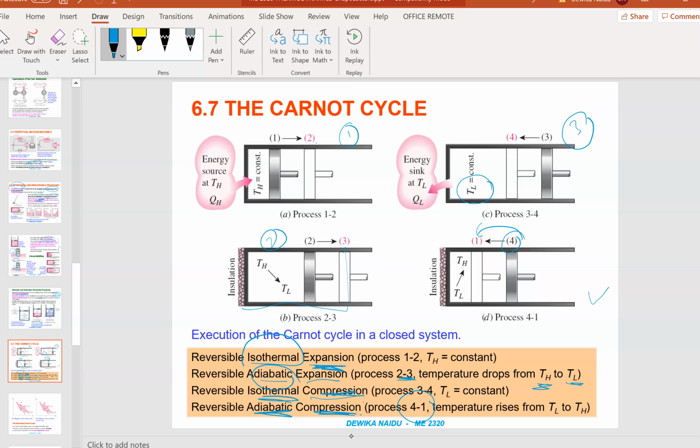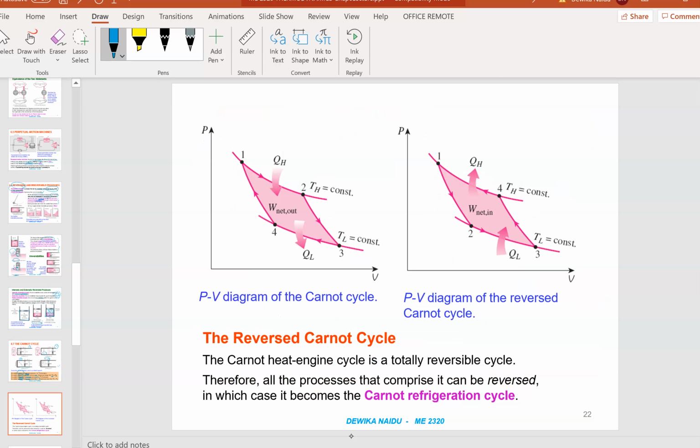So this whole process 1 to 2, 2 to 3, 3 to 4 and 4 to 1 will be represented by this PV diagram. So this is a PV diagram for the Carnot cycle, and this will be for a reverse Carnot cycle. So let's look at the difference. 1 to 2, there is a QH going in, and then the pressure is actually dropping, and we have an expansion in the volume. So how to look at it? Can you see this value? 2 is here, so we have 1 here.